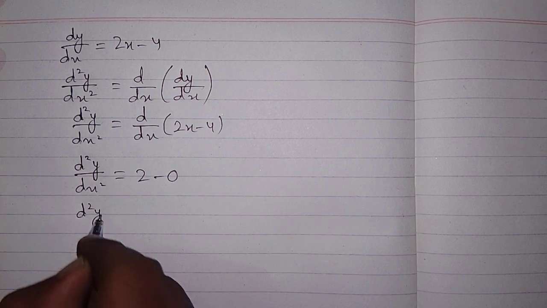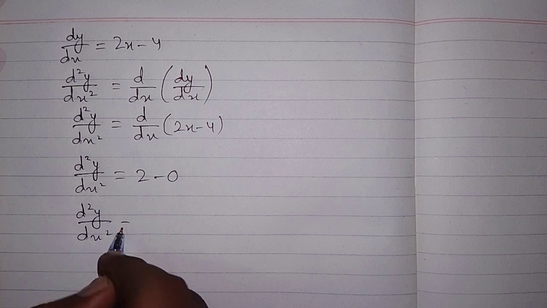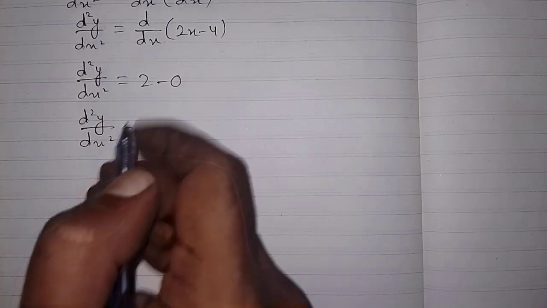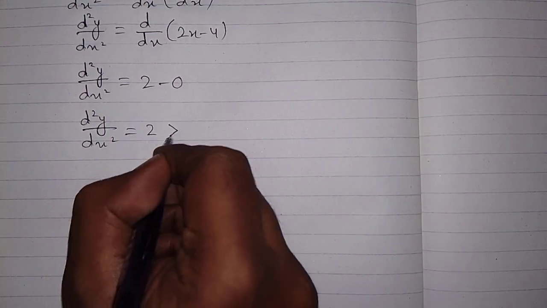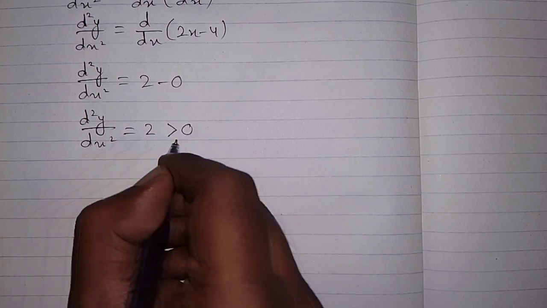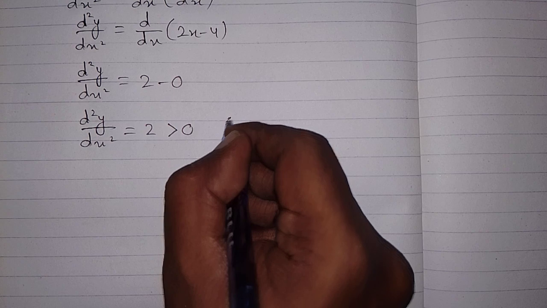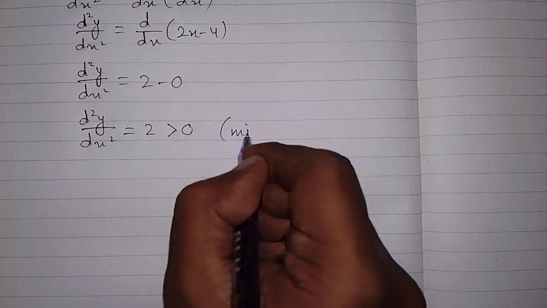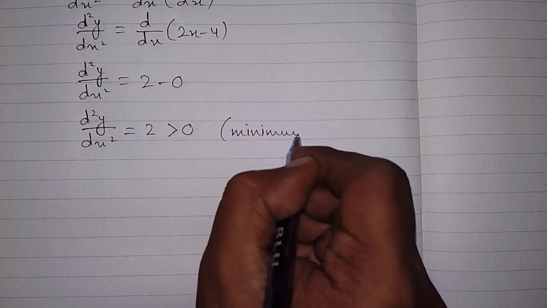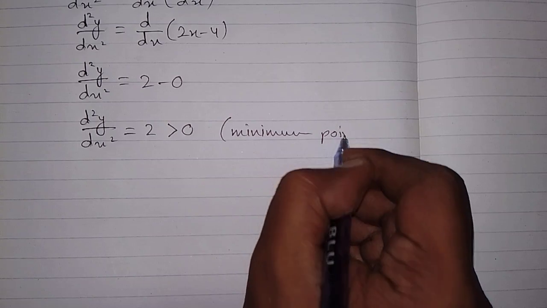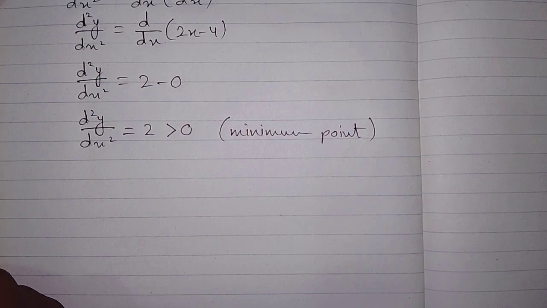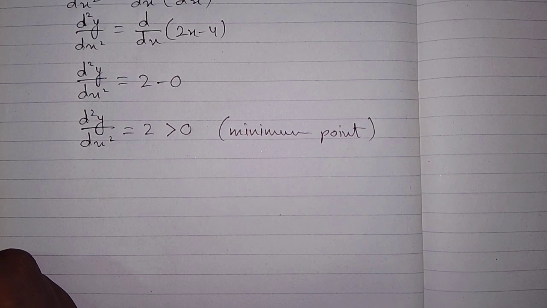So the second derivative is equal to 2, which is greater than 0. And if the second derivative is positive, then the stationary point is a minimum point. So the nature of the stationary point is the minimum point.